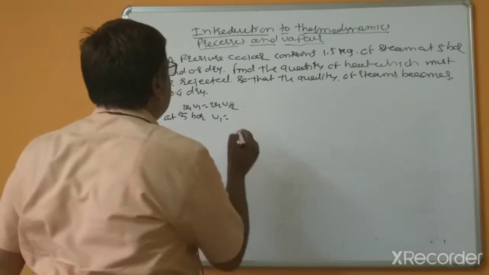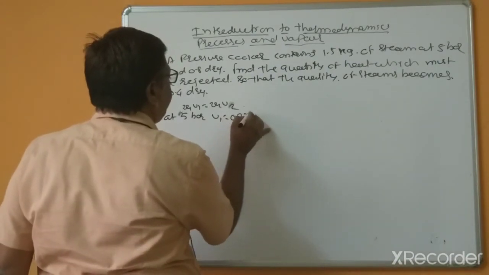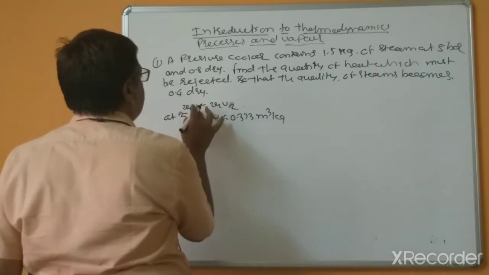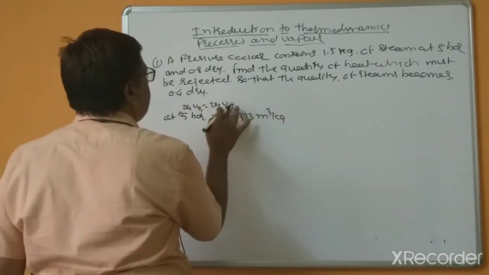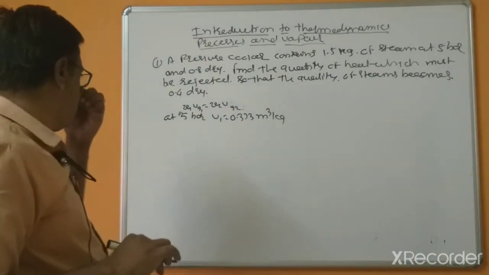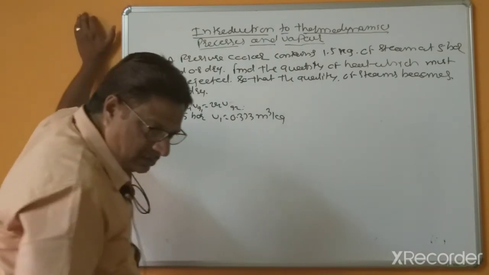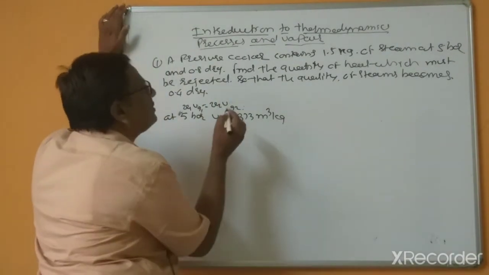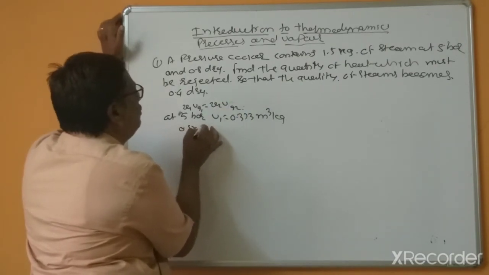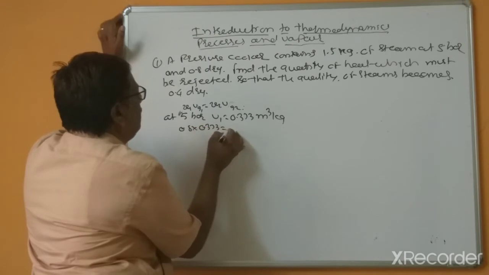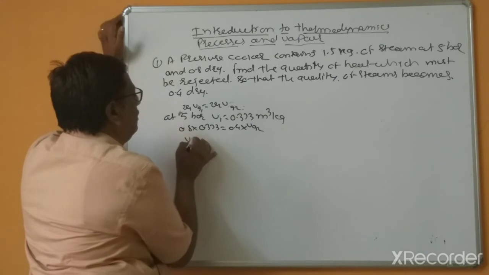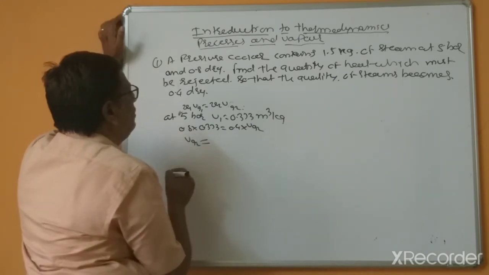Zero point 373 meter cube per kg, and this is Vg1, because this is in gas state. So x1 that is given, 0.8 into 0.373 equals 0.4 into Vg2, and these are the specific volumes.